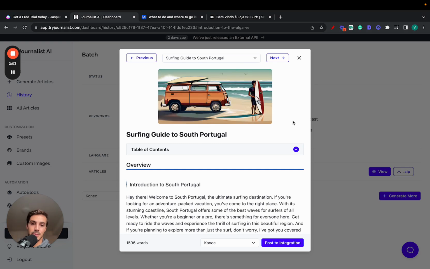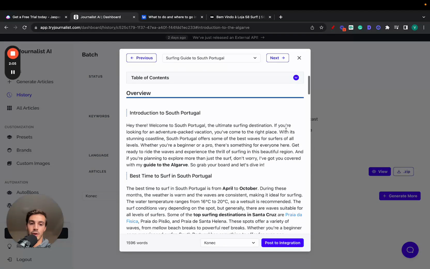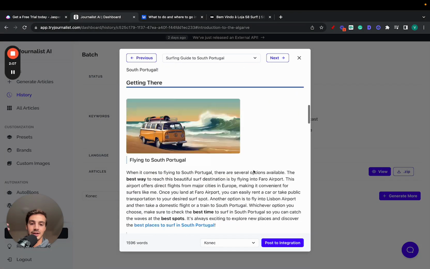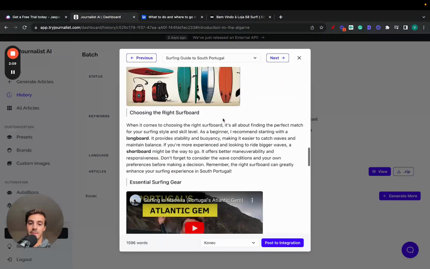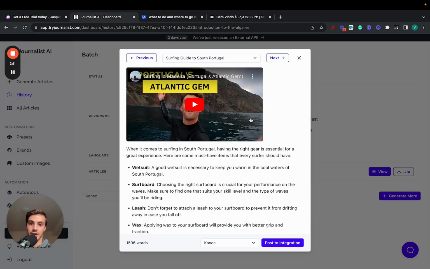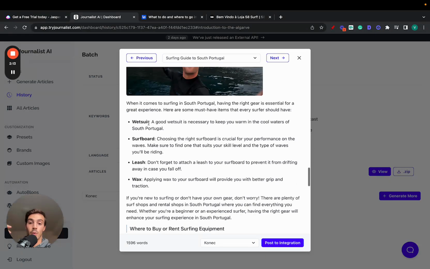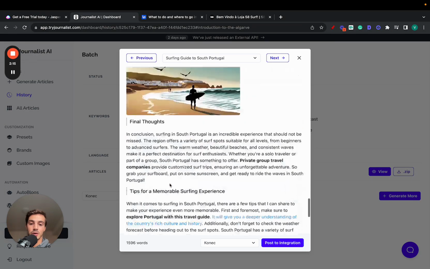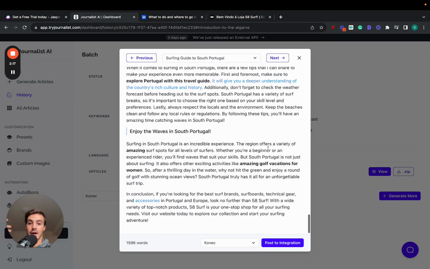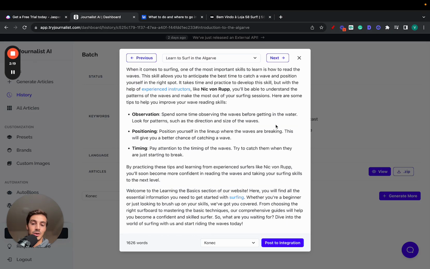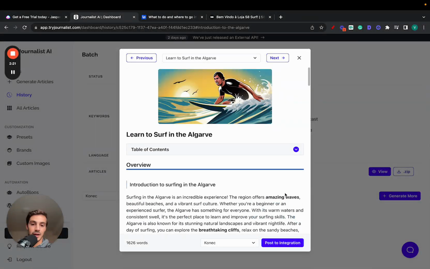Again, niche specific, properly written with bold out words, internal links, external links, in-article images, in-article videos as well that are relevant to what the article is about. When it makes sense, we add bullets. We also add tables in the articles, again, where it makes sense. And you can, with a click of a button, just go here and click post to integration, right? In this case, the integration is my WordPress site.